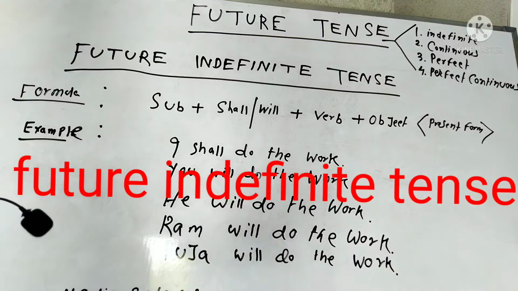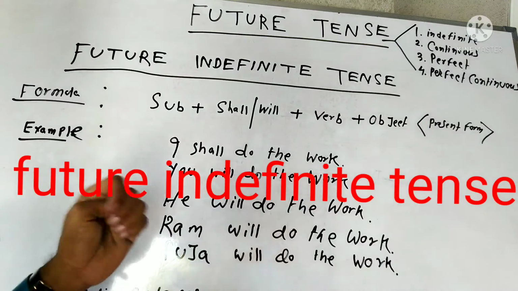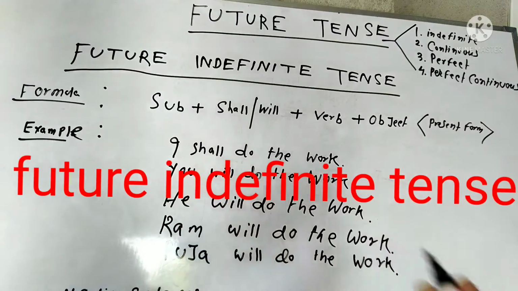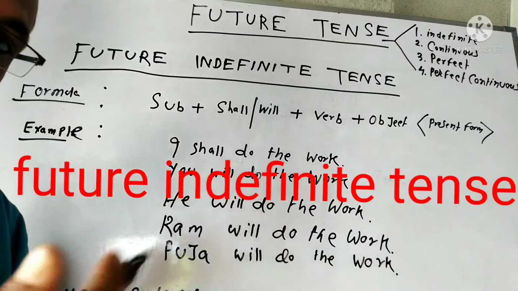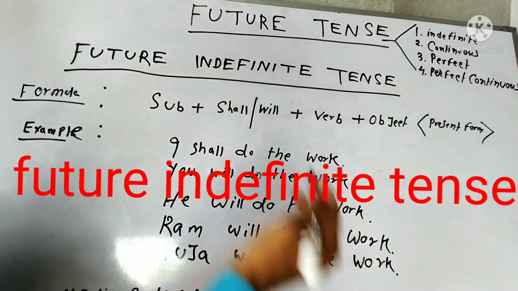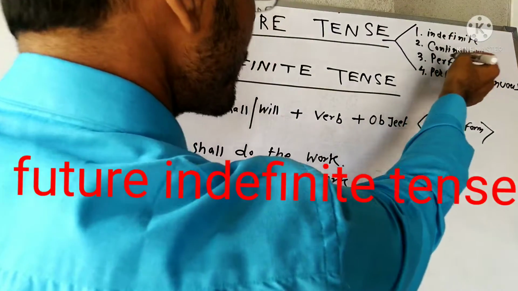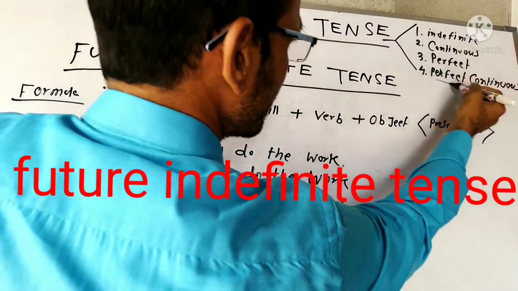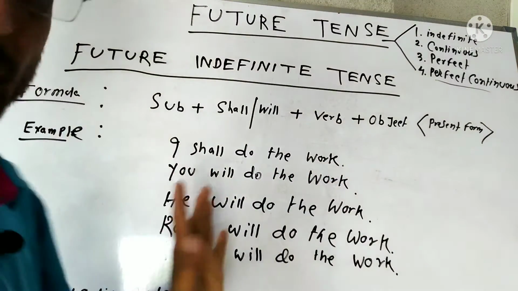Today I am going to tell you what is all about the future tense. Future tense means whatever you want to say in future. मैं कुछ काम करूँगा, मैं खेलूँगा, मैं लिखूँगा. So that is called future tense. There are four parts of future tense: future indefinite, future continuous, future perfect, and future perfect continuous. Today I am going to tell you about the future indefinite tense.